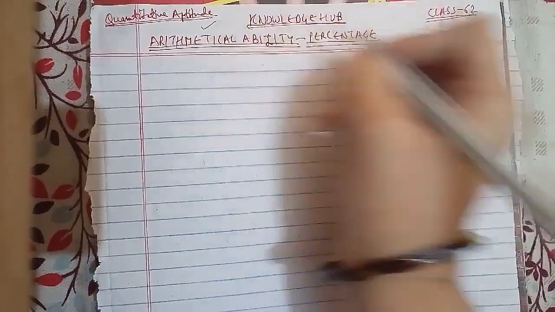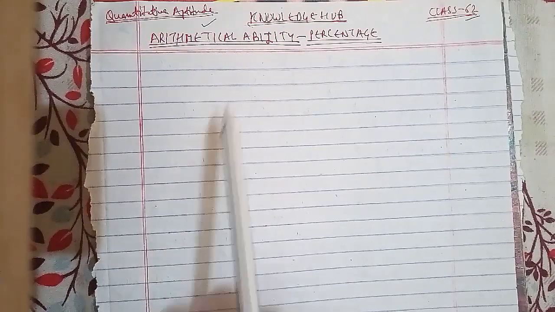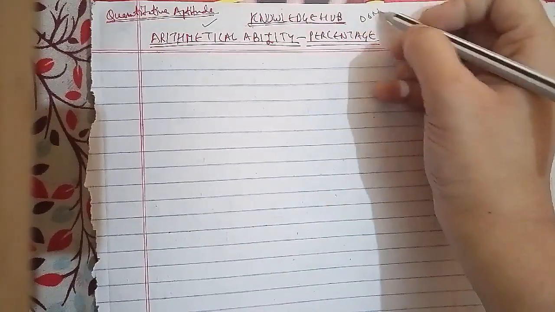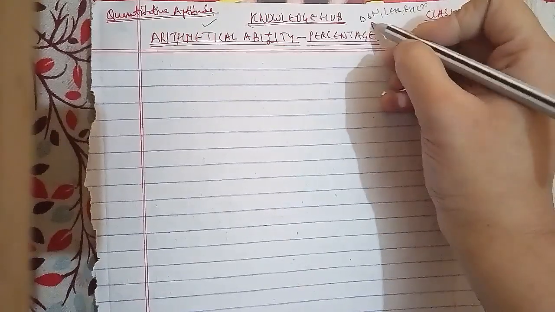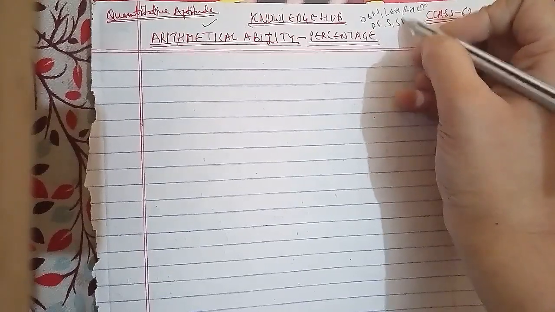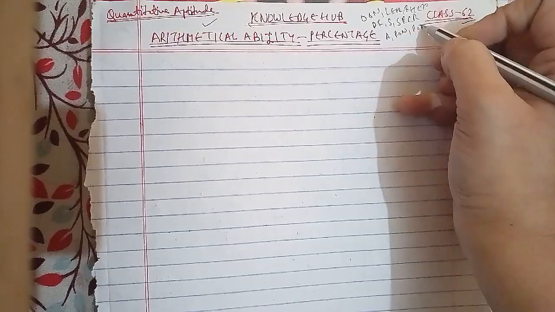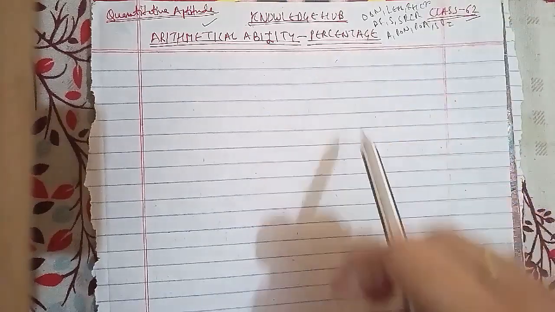Today we're going to start with quantitative aptitude, and this is the 62nd class of the sessions. In the last class, the 61st, we had started with arithmetical ability, where we completed operations on numbers, LCM and HCF of numbers, decimal fractions, simplifications, square roots and cube roots, averages, problems on numbers, problems on ages, surds and indices. And then we started with percentage.